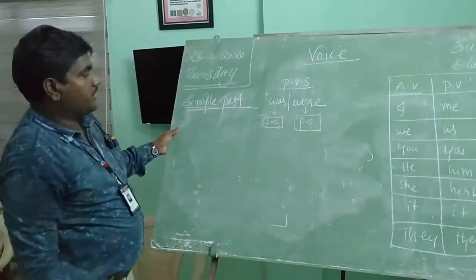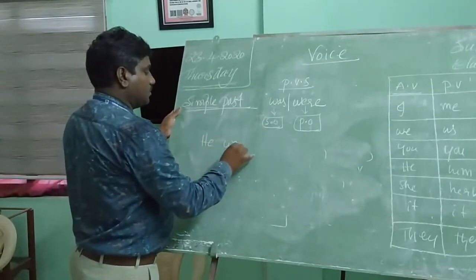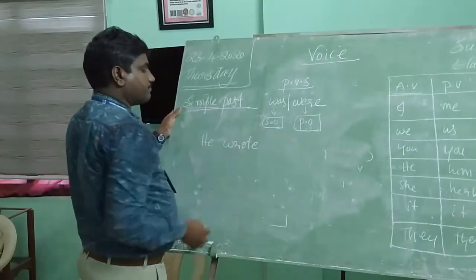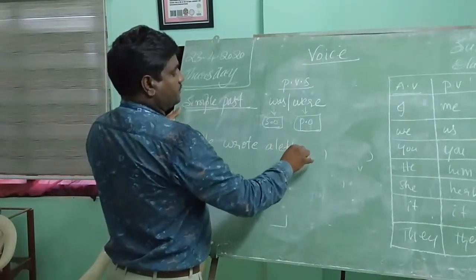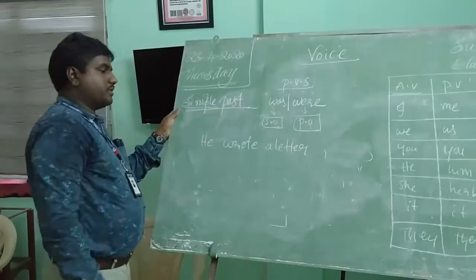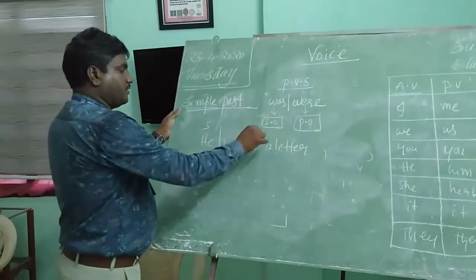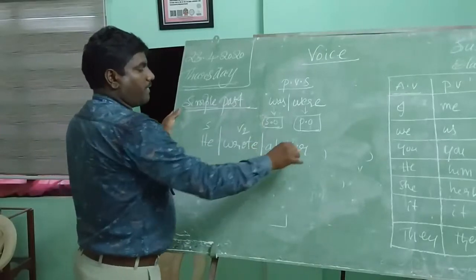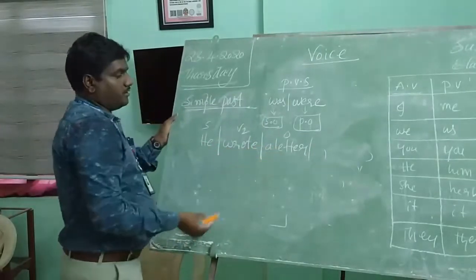Let us see one example. He wrote a letter. First, the given sentence you have to divide. Subject, he; verb, wrote; object, a letter. Subject, verb, object.